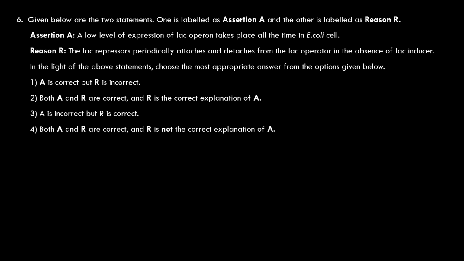In the absence of lac inducers, it attaches and detaches, but much of the time attaches and sometimes detaches. Whenever detached, RNA polymerase binds to the promoter and transcription is carried out. The assertion is correct, the reason is correct, and the reason clearly explains the assertion. So A and R are correct, and R is the correct explanation of A. You should carefully note this one, because the low level of expression of the lac operon all the time in the E. coli cell is given in the book, but the reason is not mentioned. So you should be very careful. The second option must be the correct one. Let us see the answer.